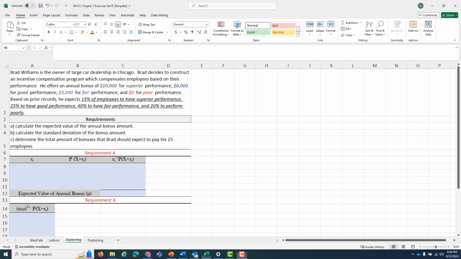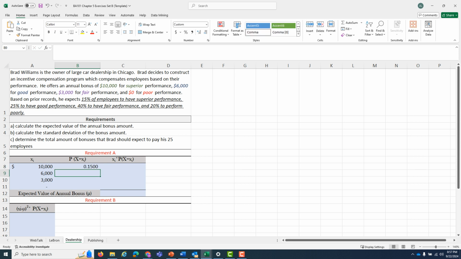And to find your expected value, you take each of the individual outcomes, or x of i, if you will. So for us, what are the outcomes? That there'd be a $10,000 bonus, that there would be a $6,000 bonus, that there would be a $3,000 bonus, and there's no bonus. Those are the 4 levels of compensation that our employees can get based upon their performance. What's the probability that our x is going to equal our xi?